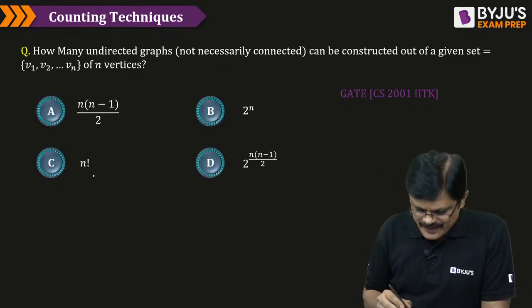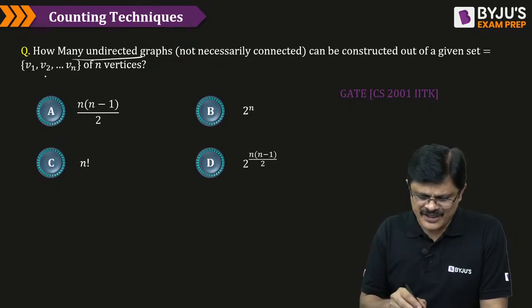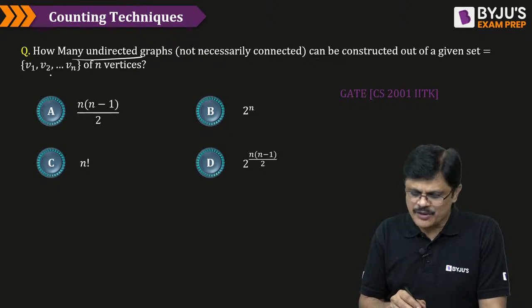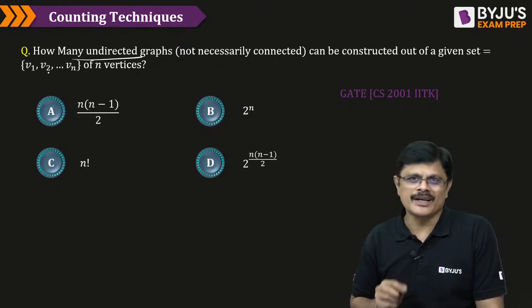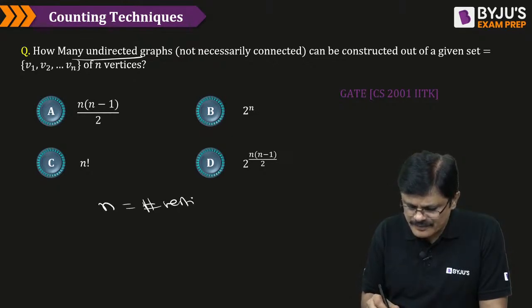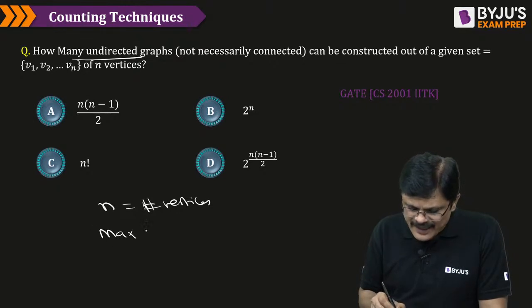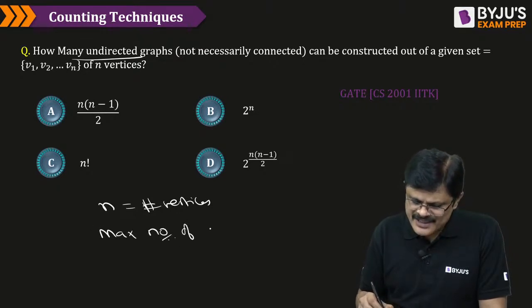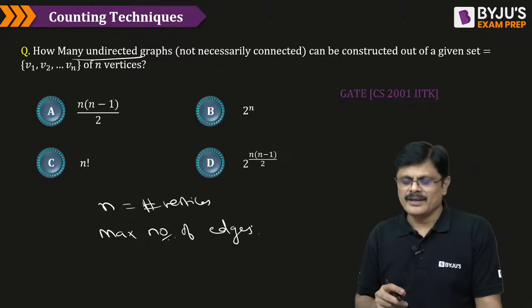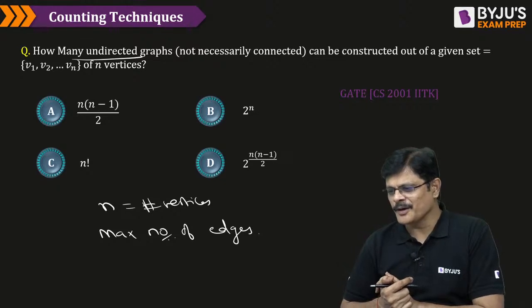See, my dear friends, suppose this particular graph, which is undirected, can be constructed using this set of vertices. See, number of vertices equal to what? This is the number of vertices, and it is an undirected graph. So, maximum number of edges. How many edges are possible? Very good, Lalit.